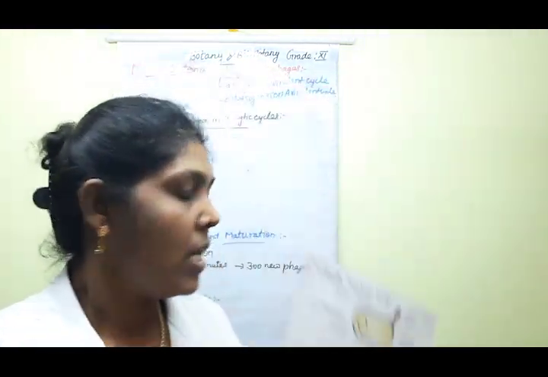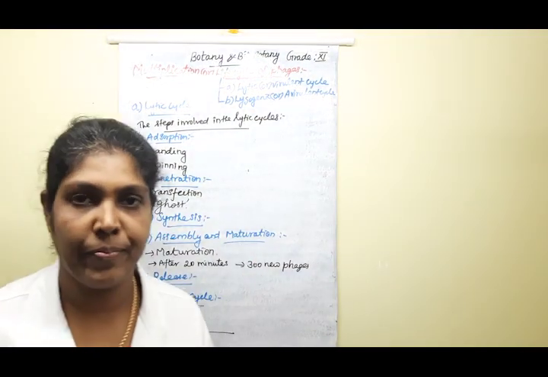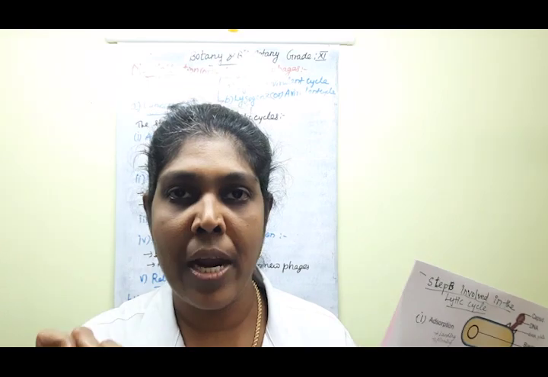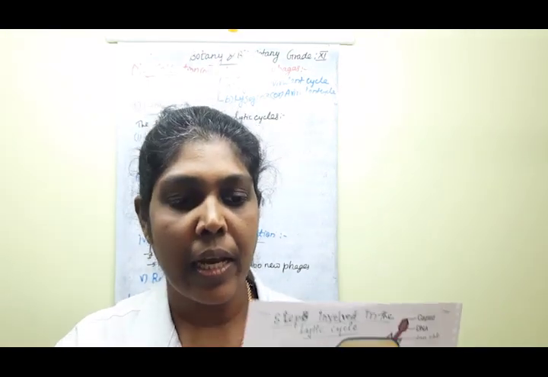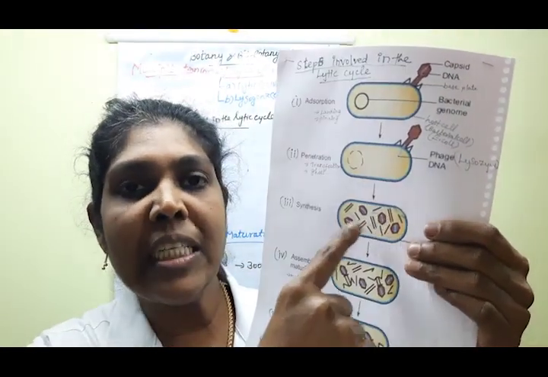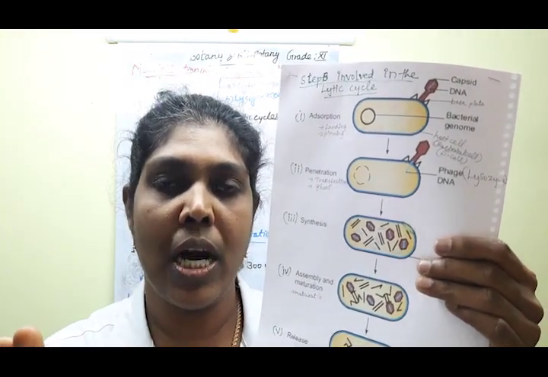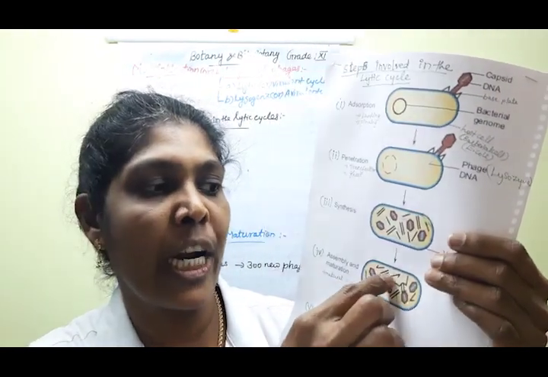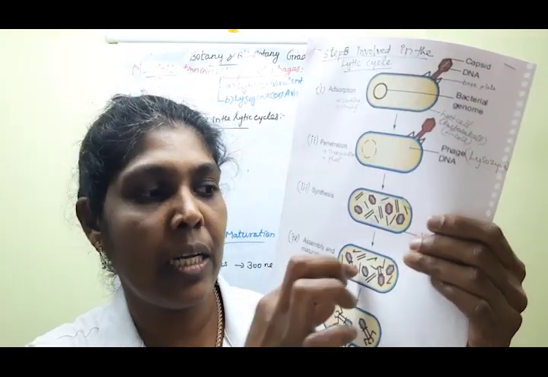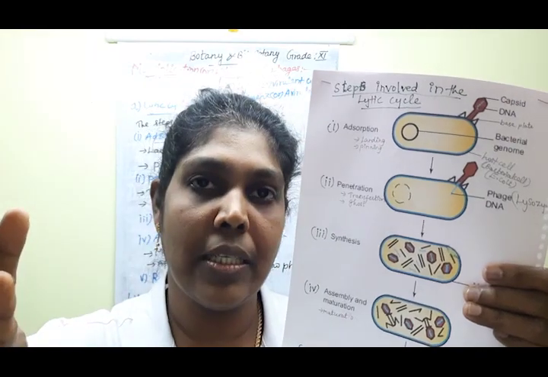The next one is the fourth step. The fourth step is assembly and maturation. Understood? So what do you mean by assembly and maturation? In the previous step, the phage particles were producing all the phage parts. The phage parts include the protein coat, tail fiber, collar region, the tubular core-like structure, then the DNA of the phage particles. Everything is synthesized individually, part by part.